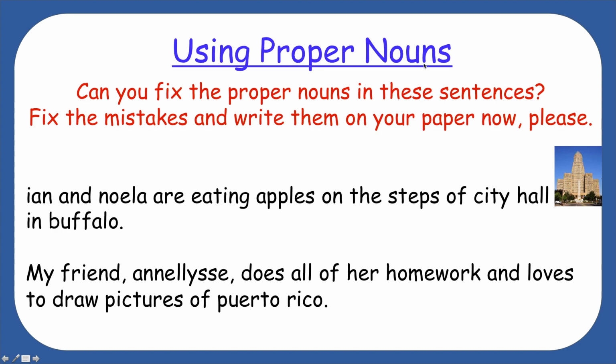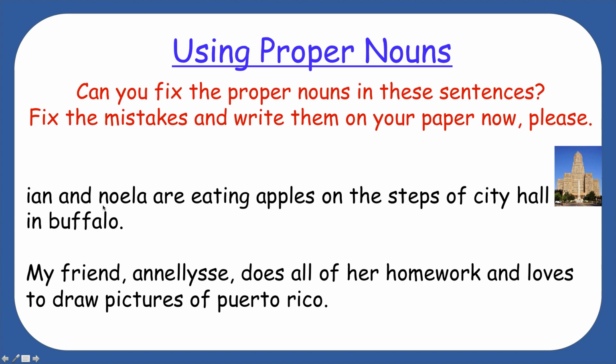Using proper nouns. Here, we're going to practice now. Can you fix the proper nouns in these sentences? Fix the mistakes and write them on your paper now, please. So get out your paper, boys and girls, and I want you to rewrite these sentences, but find the mistakes and fix them. Okay, I'm going to read them.